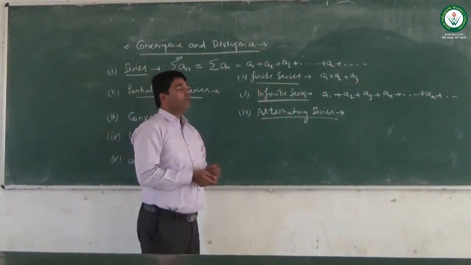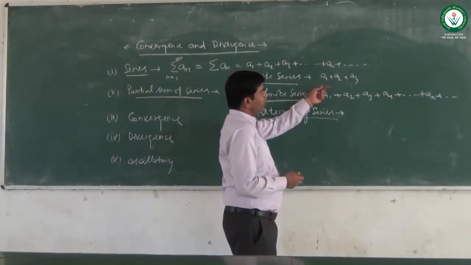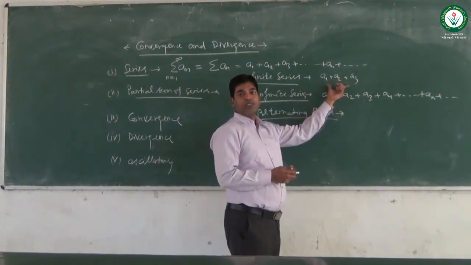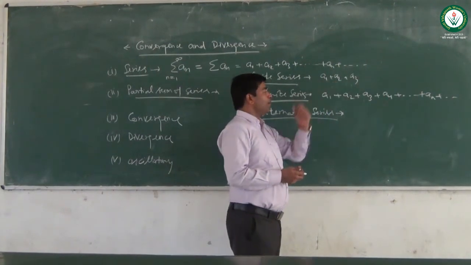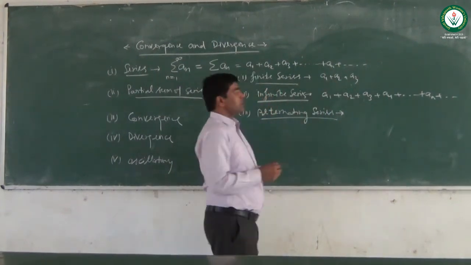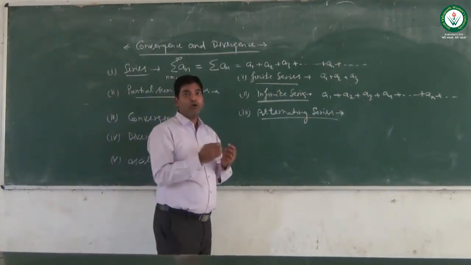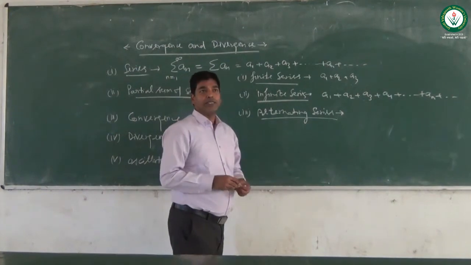Now what is the meaning of alternating series? When positive and negative terms come alternately between the terms of a sequence, it is called an infinite alternating series.